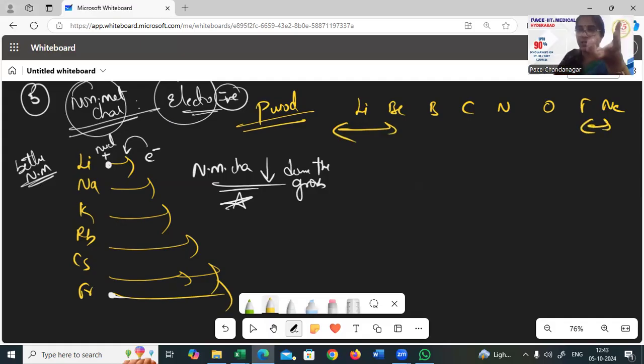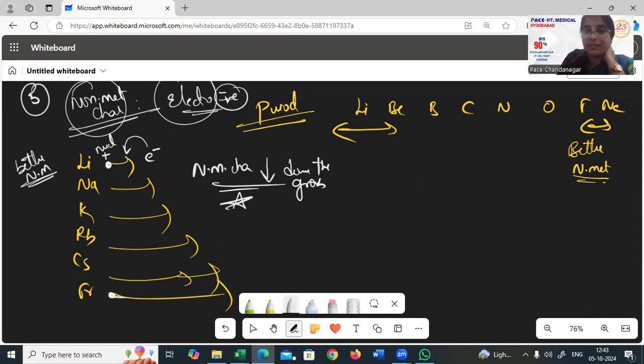Nuclear charge increases, attraction increases, therefore size shrinks down for the right side. Now what is happening here? Here, if you see non-metallic character, which will be on the right side, you have more non-metals. These are better non-metals, I would say, because smaller size will be able to attract the electron easily, and we have to attract electrons easily if it is a non-metal, right?